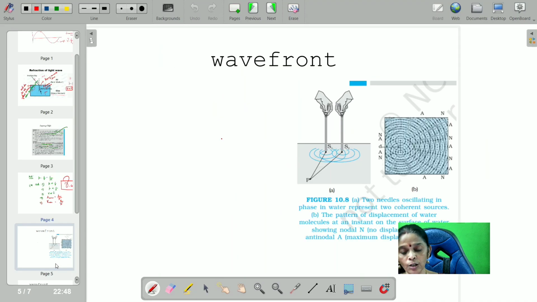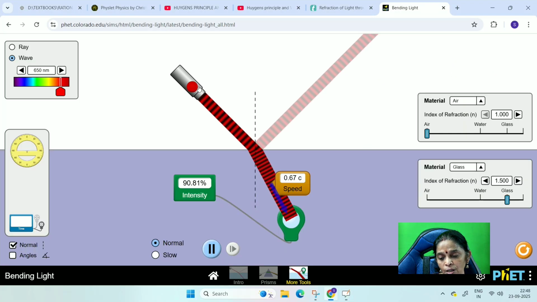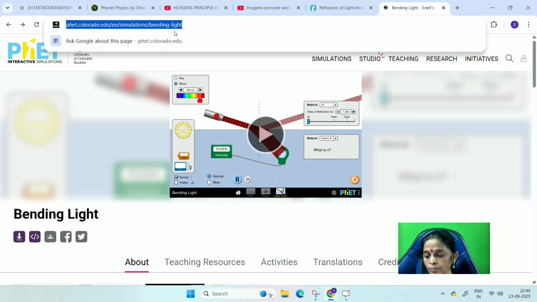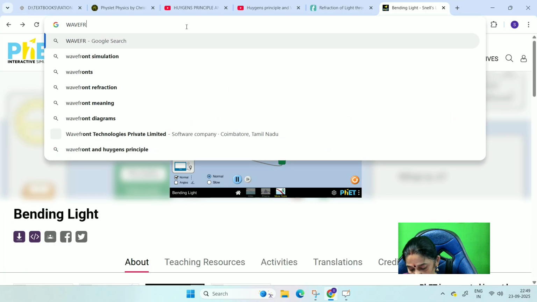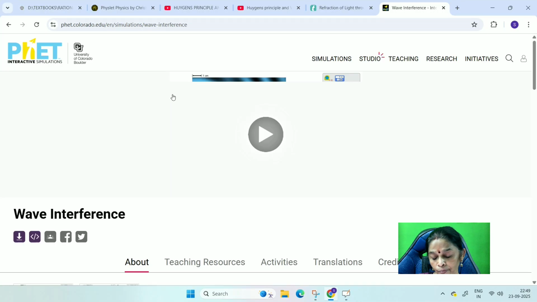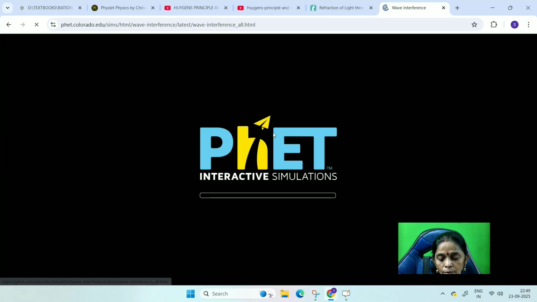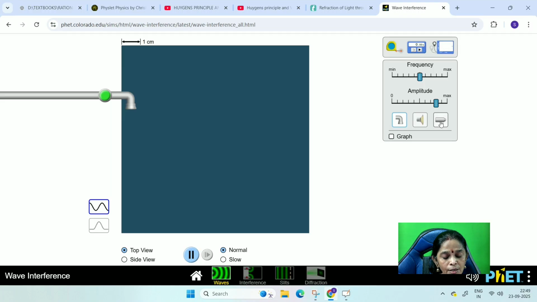Next, we will go to the next topic, that is wavefront. What is the meaning of wavefront? I'm going to show you another simulation for the same thing so you will have a better idea about it. You can check here, how do the waves originate? So let me take a light.